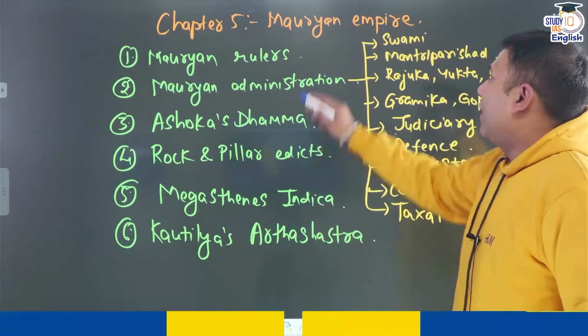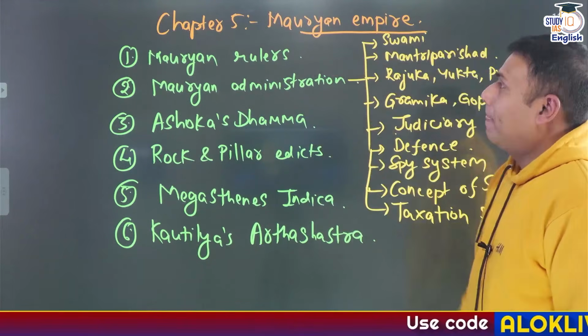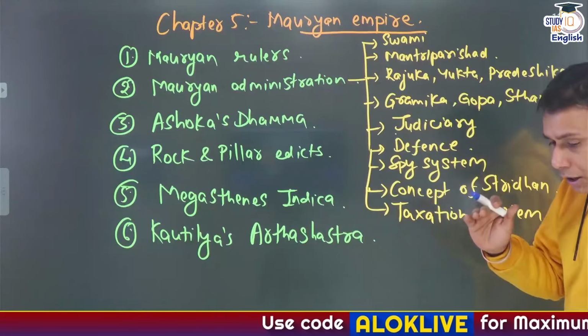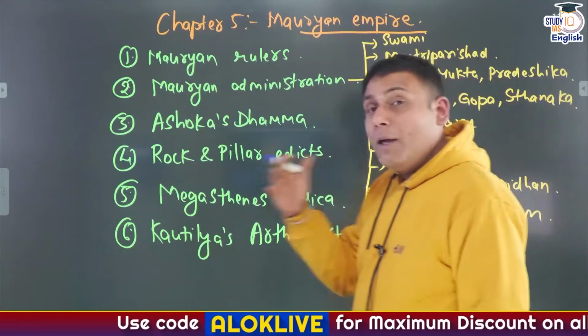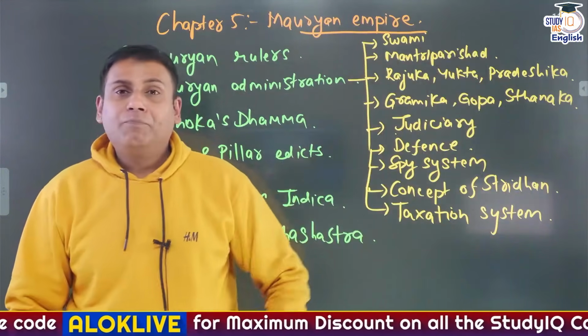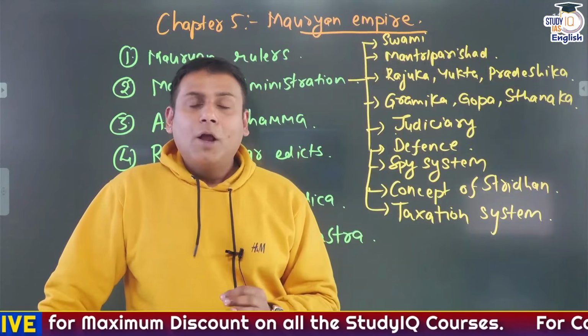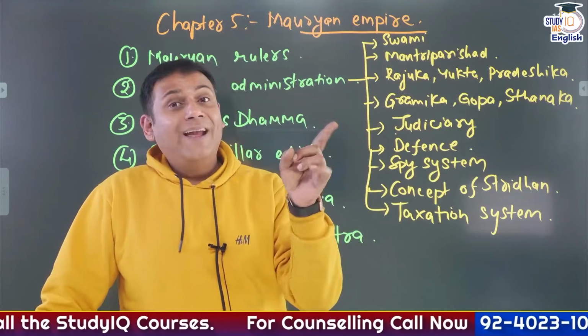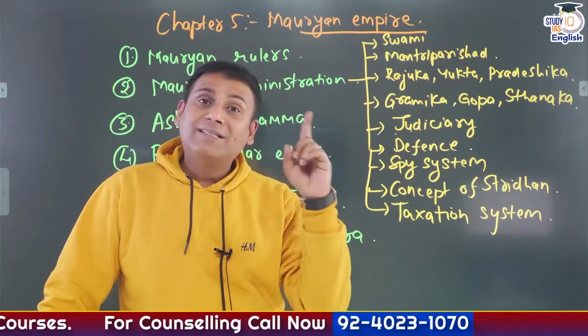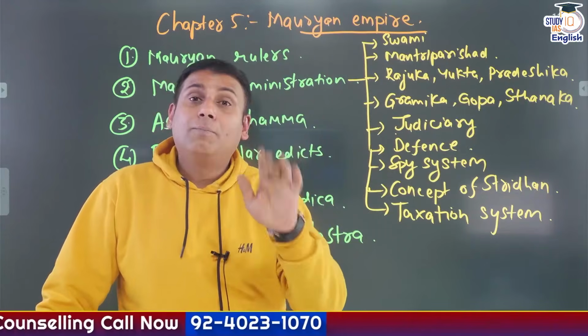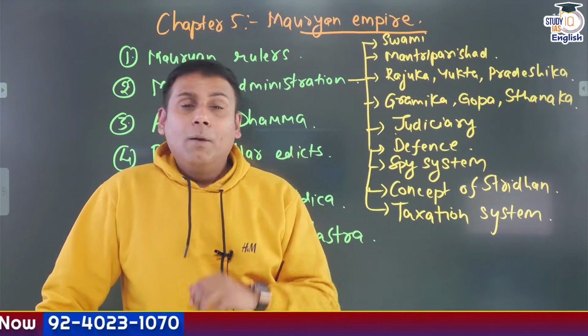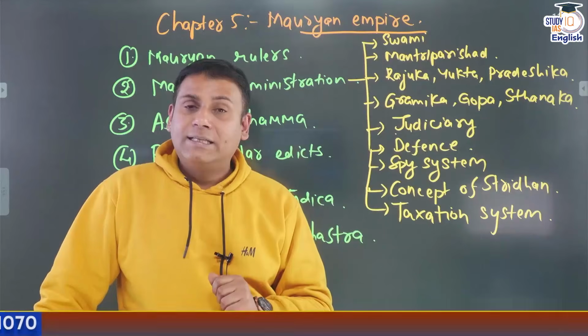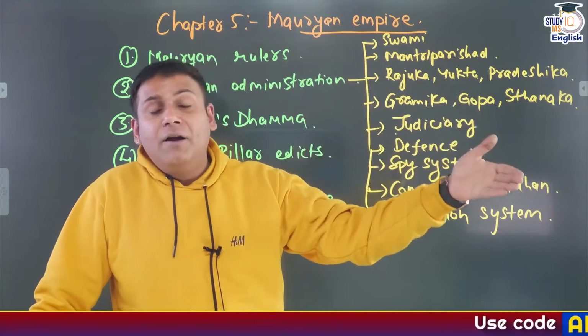Then, chapter number 5, the Mauryan Empire. Here you need to study about 3 important Mauryan rulers compulsorily: Chandragupta Maurya, Bindusar and Ashok. Chandragupta Maurya in Greek and Latin literature is also called Sandrokotas or Androkotas. Probable question. Bindusar is referred to as Antriochates. Ashok is known by different names.